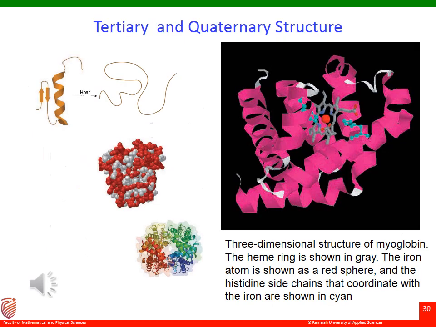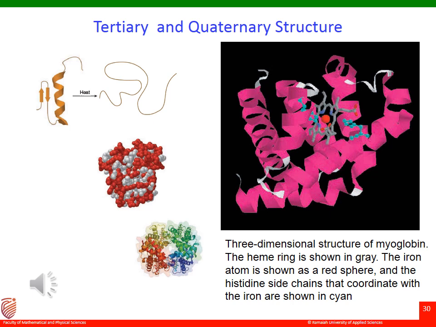Right. Tertiary structure. Tertiary structure of a protein refers to its three-dimensional shape. A protein typically adopts a conformation that maximizes stability. In aqueous solution, a protein will adopt a conformation in which the polar groups are pointing towards the exterior of the protein and the non-polar groups are located in the interior.